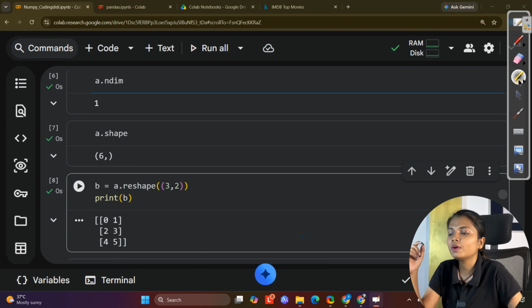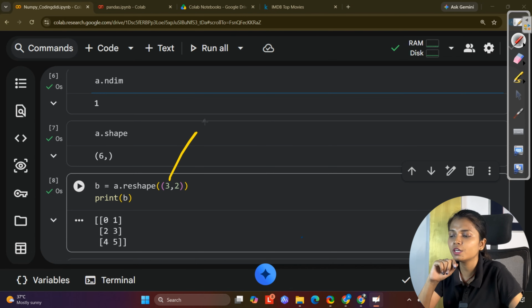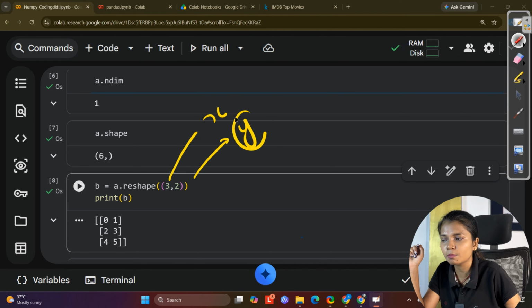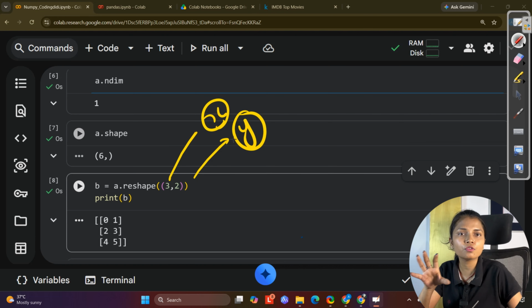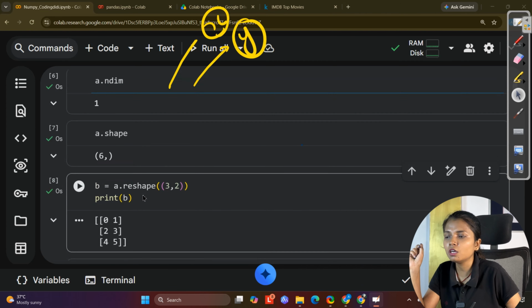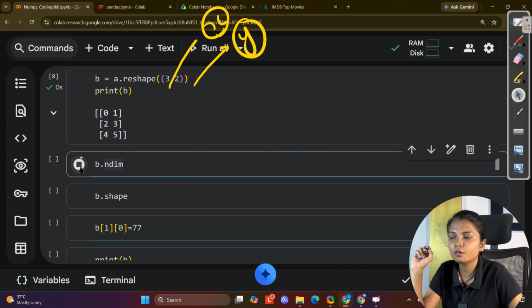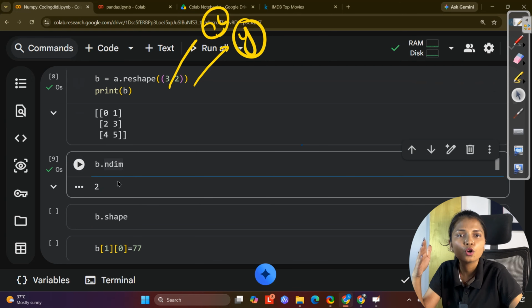Now see, when we are trying to reshape it, let's say the same values I want to reshape. How do we reshape? We use the function reshape. So A is my data, reshape is the function, and this function takes two values, rows and columns. Now 3, 2, and then run it. It takes 3, 2, and it divides the data into 3 rows and 2 columns.